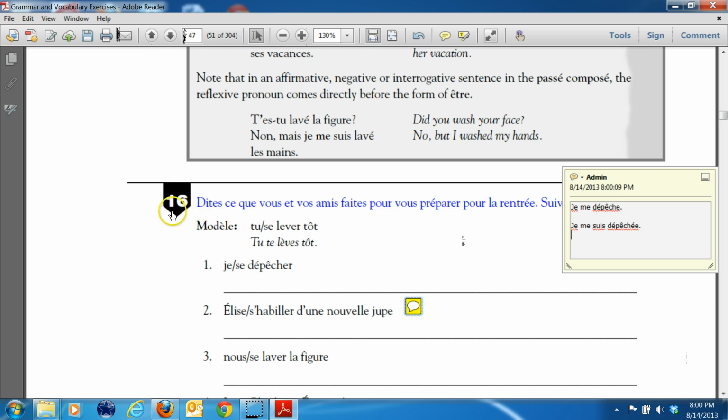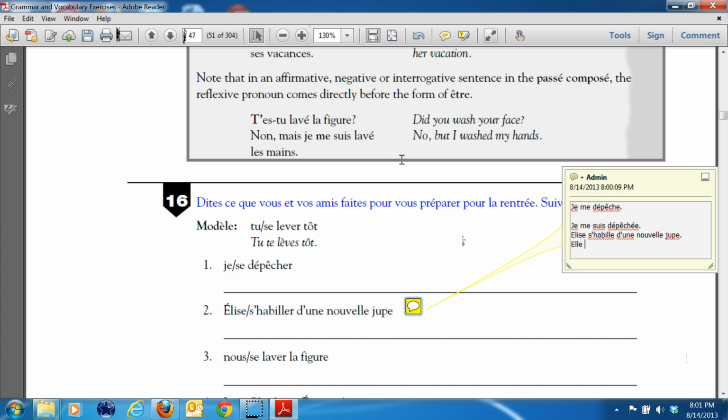Now, let's do present tense first. So Elise, so I'm going to write Elise, and then I'm going to write s'habille. So s goes with il or elle, and habille starts with a vowel sound. The H is silent. So I'm going to write S apostrophe, and I take off the ER and put an E on the end in present tense. And then the rest of the sentence stays the same. D'une nouvelle jupe.